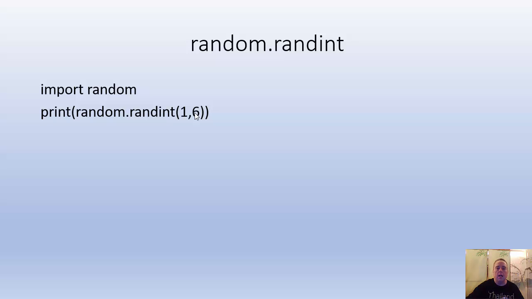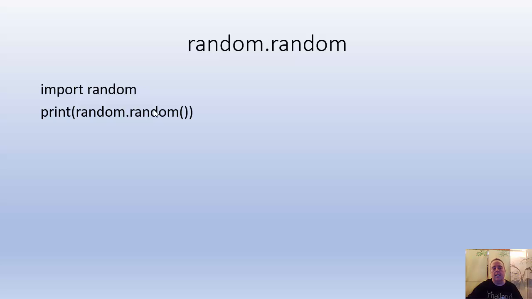Before I start coding, I'm going to show you the next one that we're going to use. And I really don't like the words. The package is random and the method is called random. I don't like it, but I didn't get to choose. Anyway, what this does is return a number between 0 and 1, but not including 1.